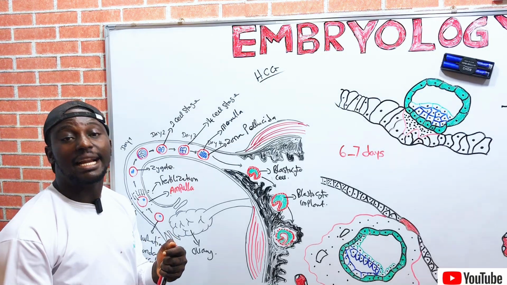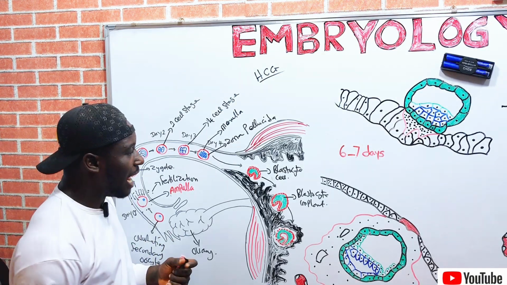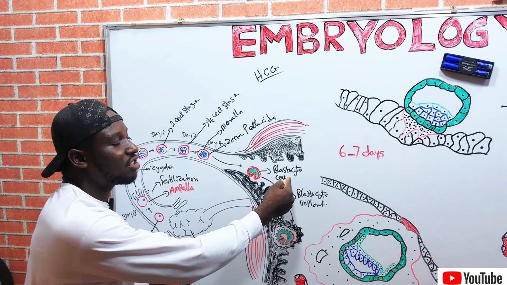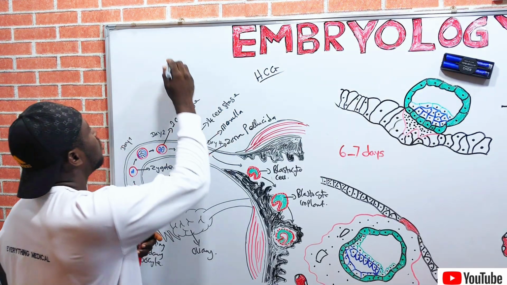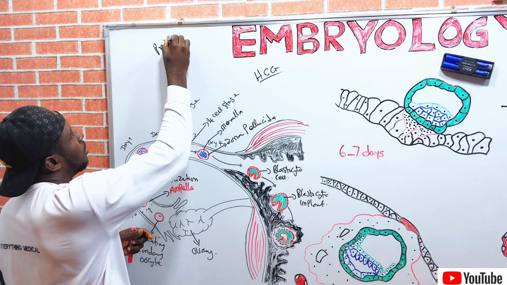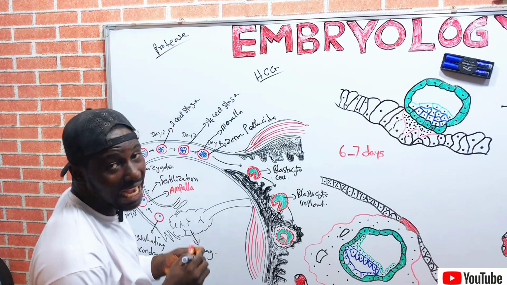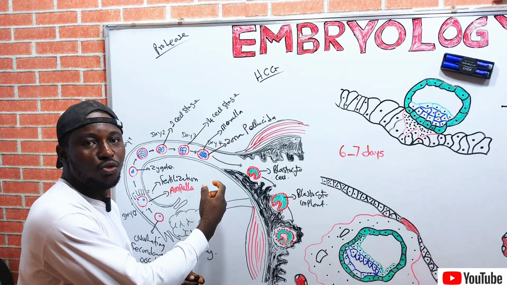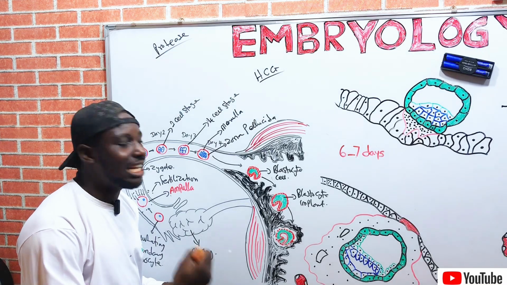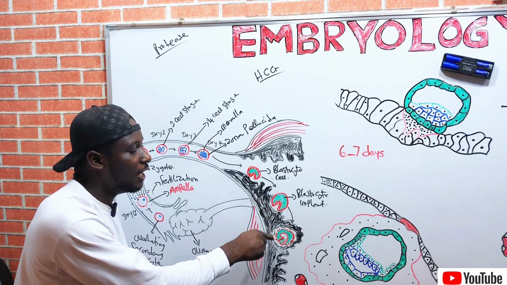That is the uterine epithelium, right? So the blastocyst has to secrete an enzyme called protease. Protease enzyme will digest the zona pellucida so that the embryo will hatch out in order to implant on the endometrium.